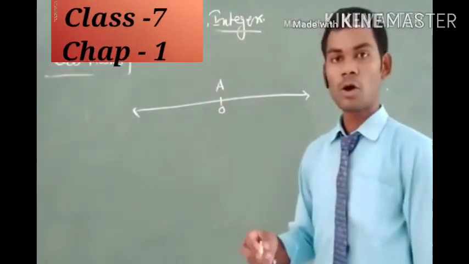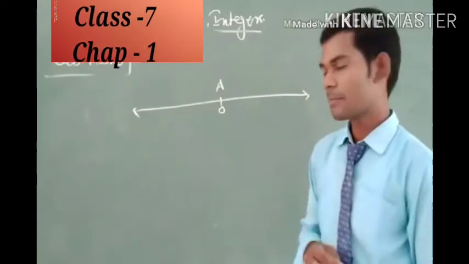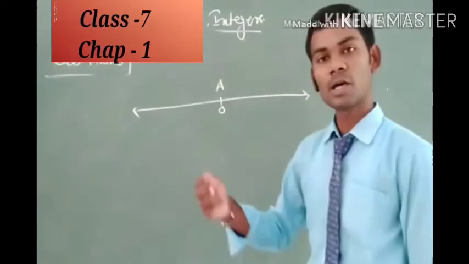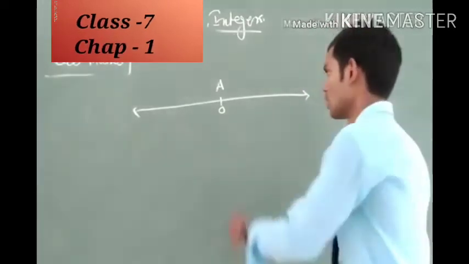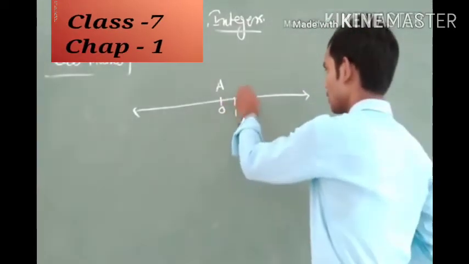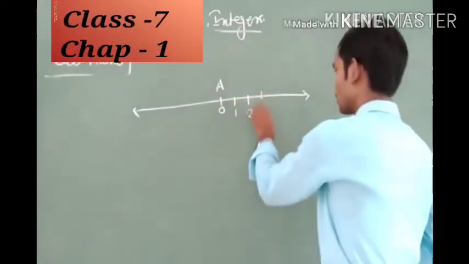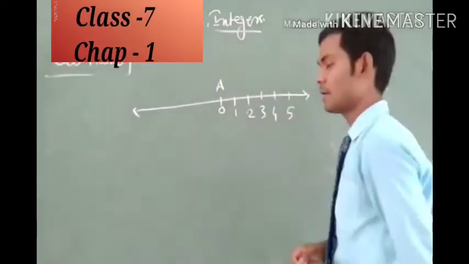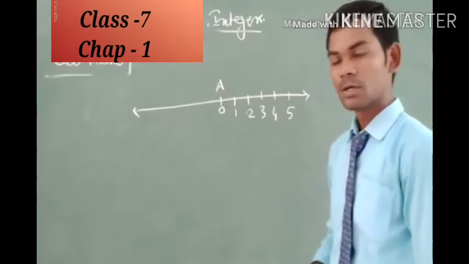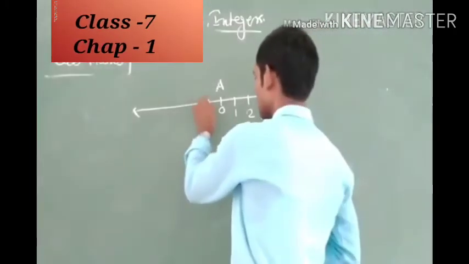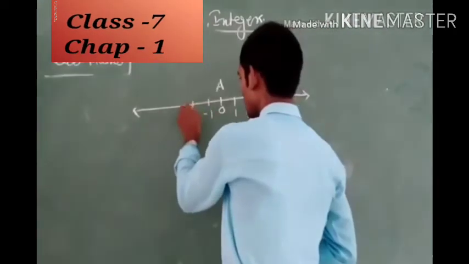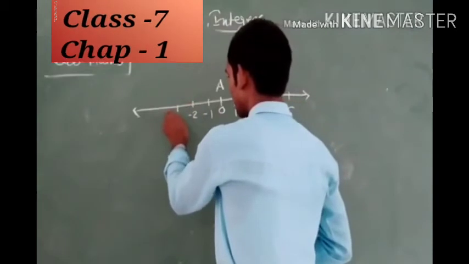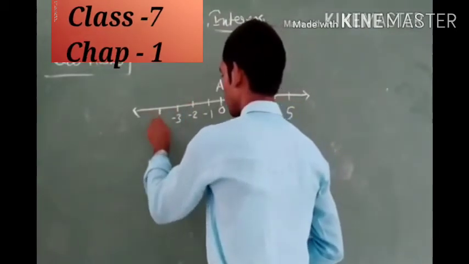All the positive numbers are written on the right side of 0, that is 1, 2, 3, 4, 5, and the negative numbers are written on the left side of 0 as -1, -2, -3, -4.